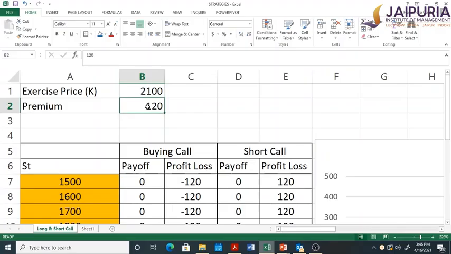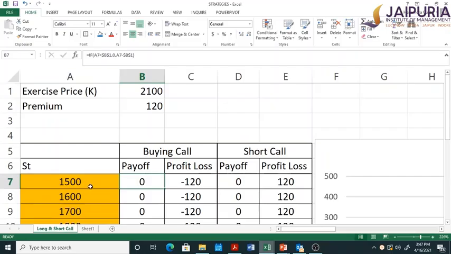So let us see how things will shape up for both the buyer of a call option, and also for a person who sells the call option. Buying a call option is also referred to as going long on the call, and selling a call means shorting the call. If the price of the stock is 1500, what should the buyer of a call option do? He has a right to buy the stock at 2100 rupees, whereas in the market the price is 1500 rupees. Quite obviously he will not exercise the option, and therefore the payoff in this case will be zero.